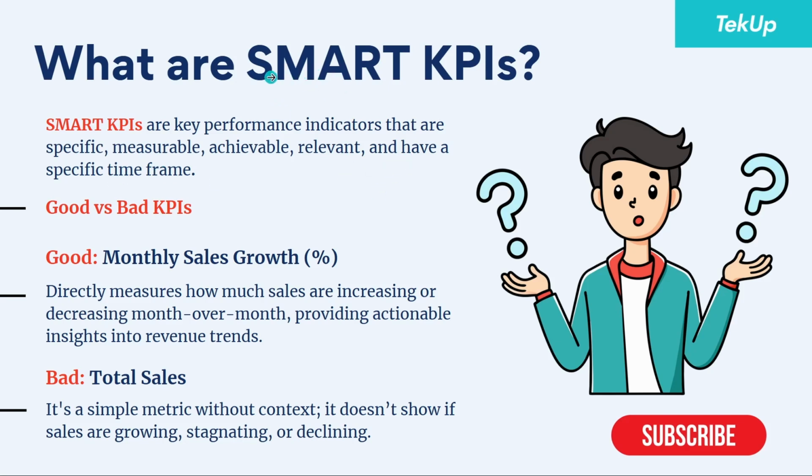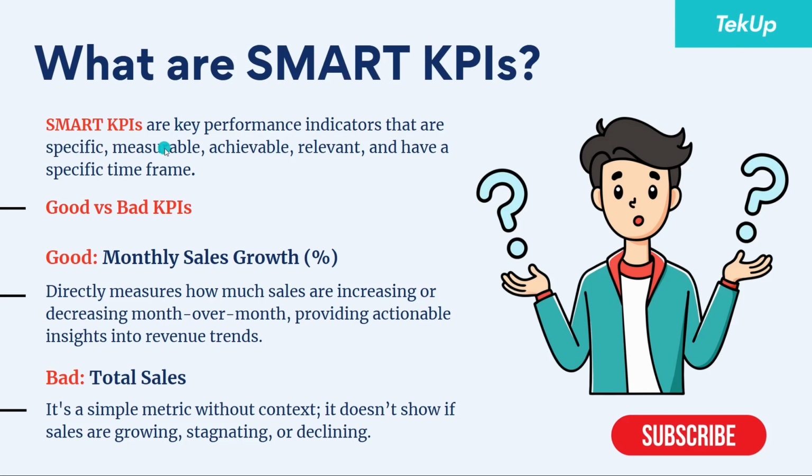So SMART here we have S standing as specific, then we have M standing as measurable, then we have A standing as achievable, we have R standing as relevant, and we have T standing as time. Now, we said smart KPIs, when we are talking about smart KPIs, for example, they must be specific. Like the company would actually have a specific KPI that they are actually trying to grow or that they are actually trying to calculate.